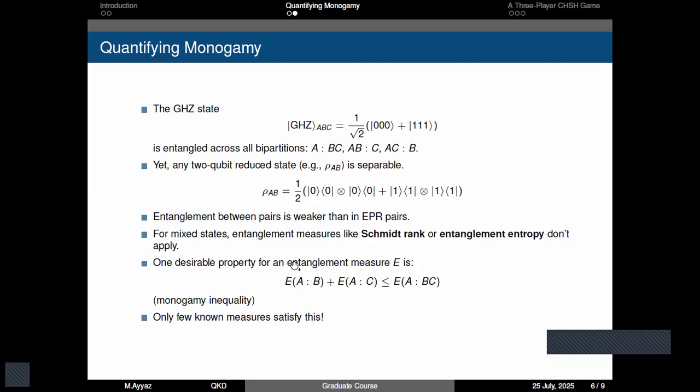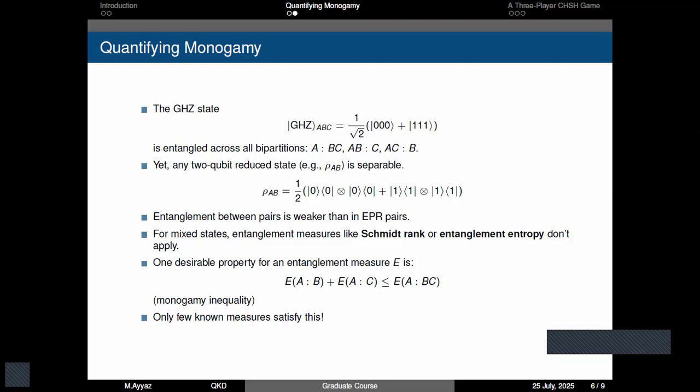For the tripartite system, with system A entangled with system BC, there is an inequality that they should follow, and this is called monogamy of entanglement. We can quantify monogamy using this inequality and some related entanglement measures.